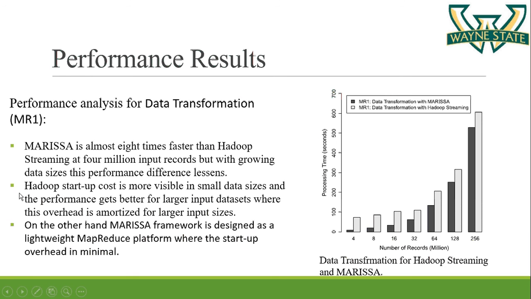So Hadoop startup costs are more visible. On the other hand, the Marisa framework is designed as a lightweight MapReduce platform where the startup overhead is minimal. For Marisa, there is not much startup overhead.